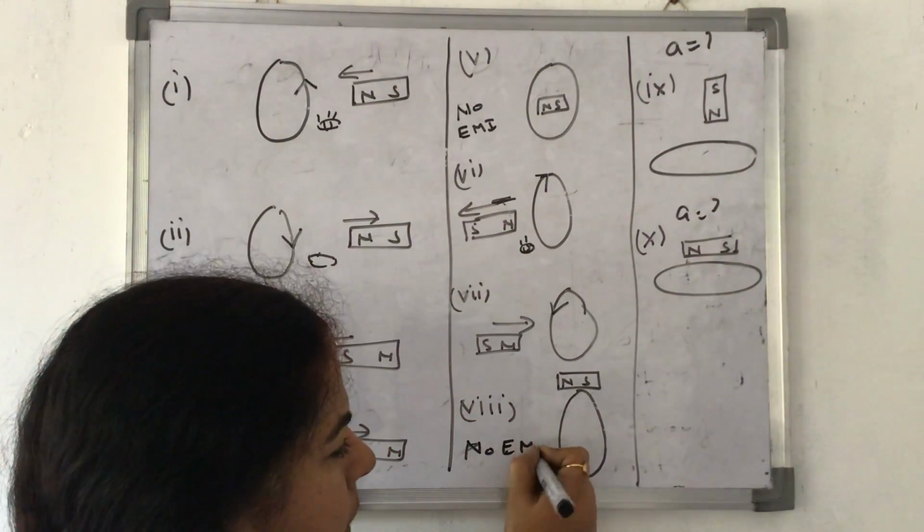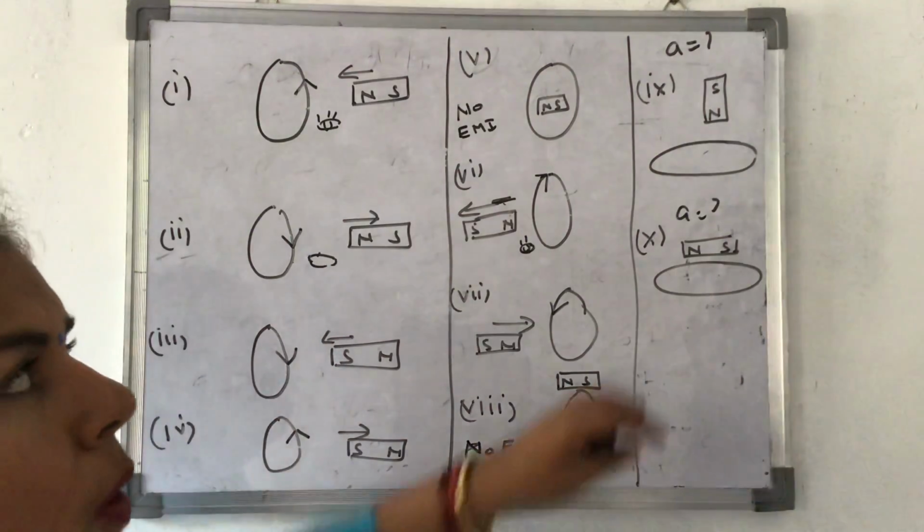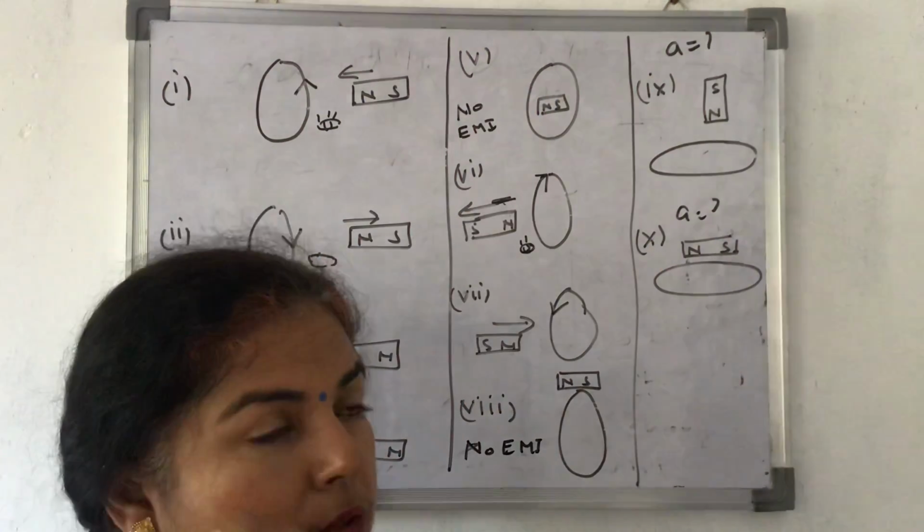No EMF. Now here you have to find out acceleration. Acceleration find out करनी है.